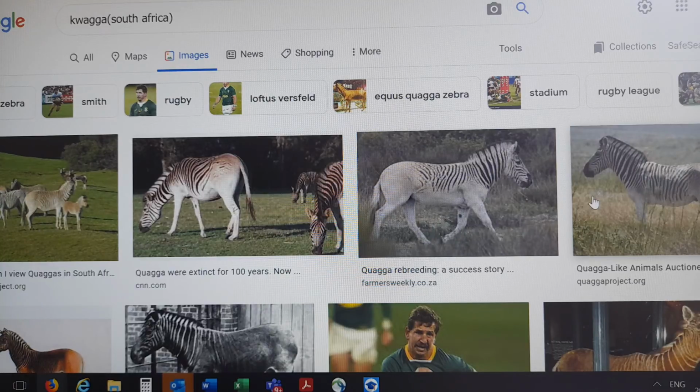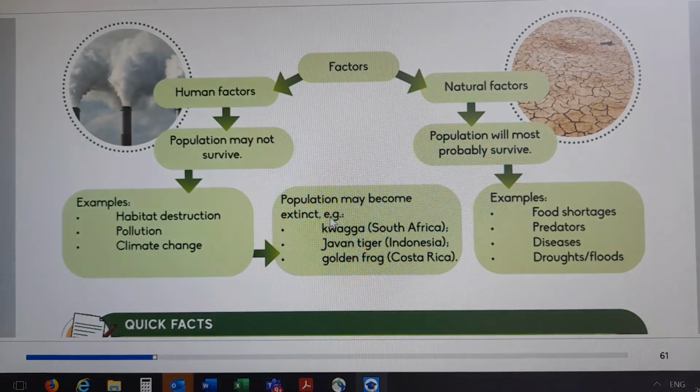So they say this type of animal was extinct, which means it was never seen again. This can be caused by human factors, but with natural factors the population can still survive. Most of it will survive, but with human factors the population may not survive. This is a challenge. Human factors are things that we can avoid.